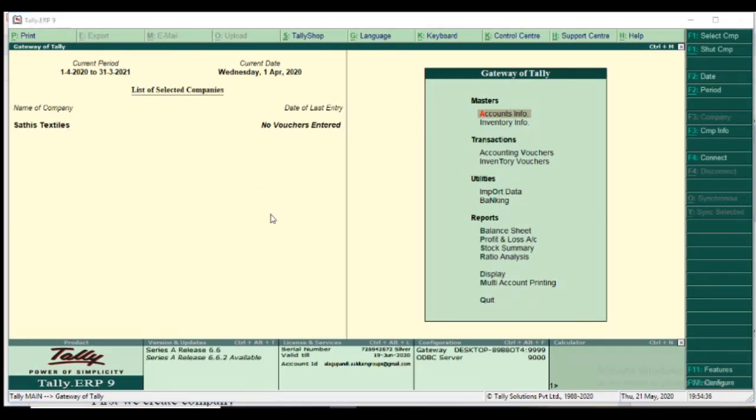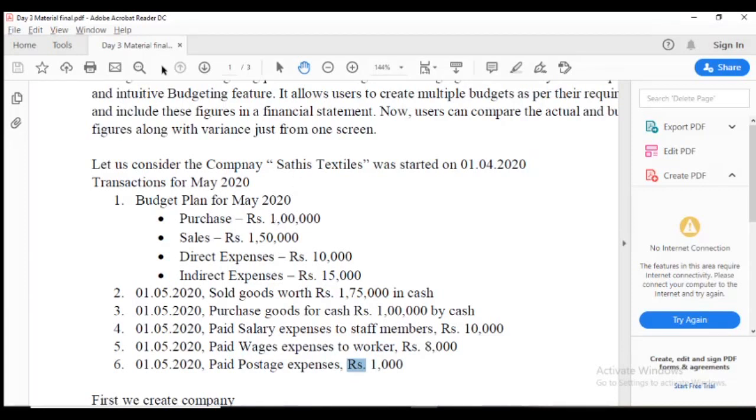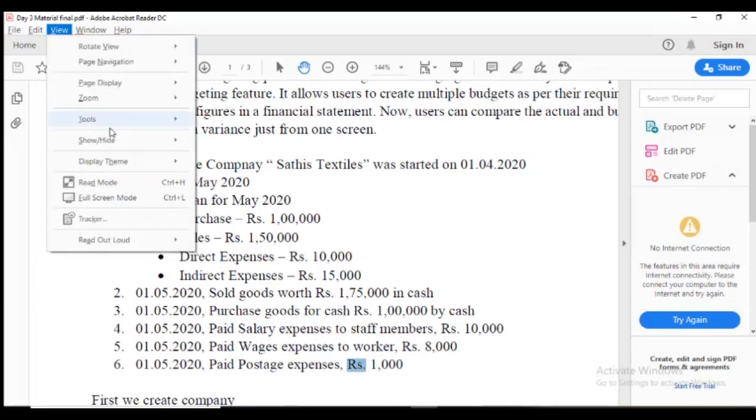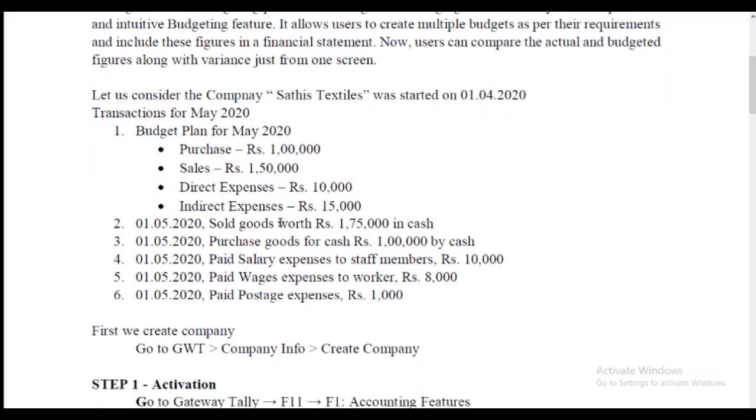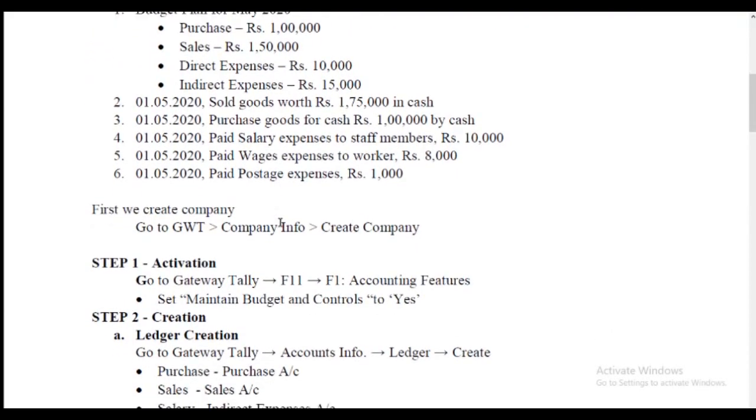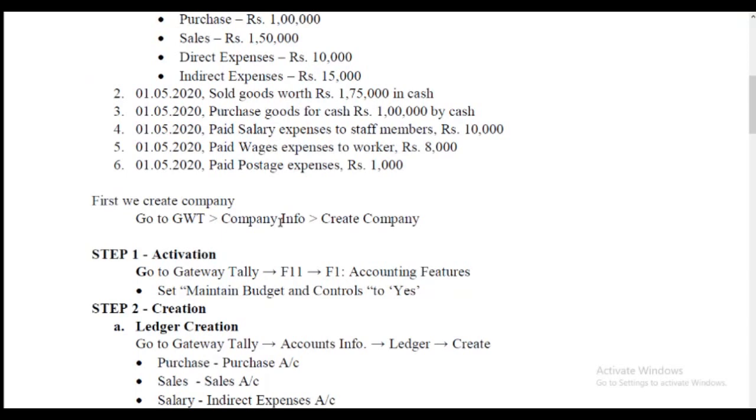So I move to step one. What is step one? Step one is activation. Now we activate the budget and control. The path is go to Gateway of Tally, F11 and F1 Accounting Features. The enabling option is maintain budget and control. So we go to Gateway of Tally, F11 Features, F1 Accounting Features, and enable the option maintain budget and control.